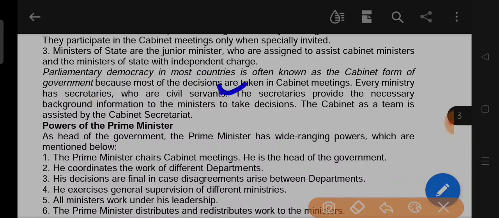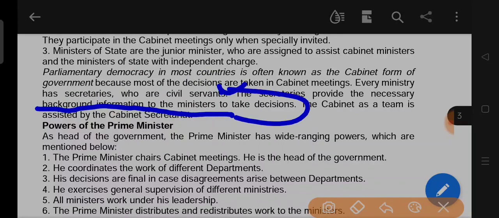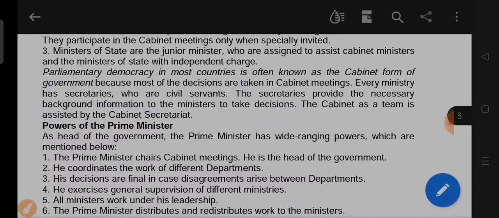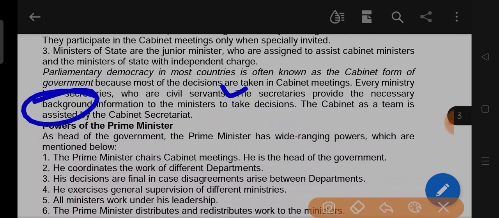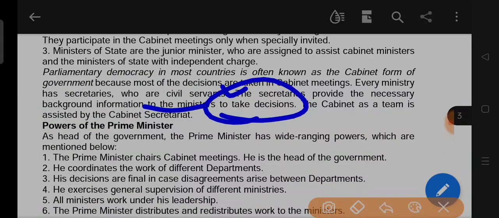The secretaries provide the necessary background information to the ministers to take decisions on any matter.